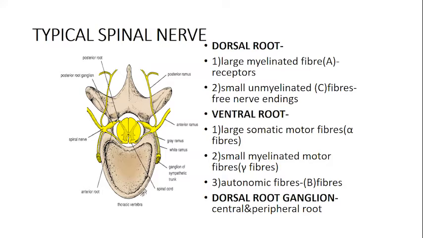And then all the sensations are going to come down to the anterior horn of the spinal cord, and from the anterior horn via the ventral root, they are going to go out and enter into the motor fibers. They are going to enter into the spinal nerve. So the ventral root is going to have all sorts of fibers, the somatic fibers, myelinated fibers, autonomic fibers, everything is there. That, as we said, is a mixed structure.